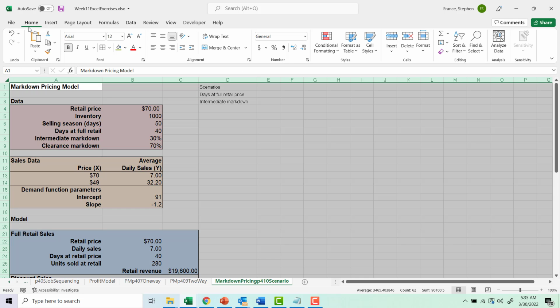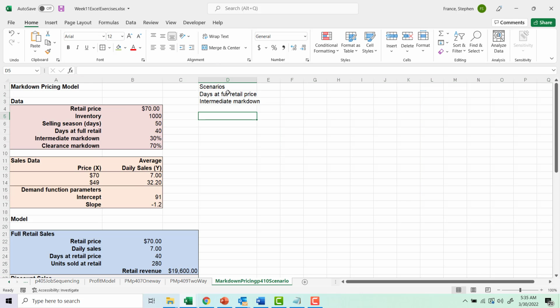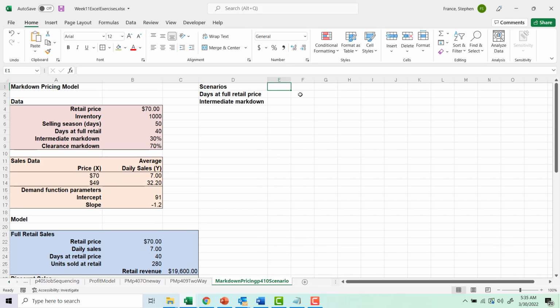And again, let's just do Arial 12. Let's put these as bold. And we're basically going to have four scenarios here. We're going to have a 10-10 scenario, i.e. 10 days at full retail, 10% discount. 2020. $30, $30, and $40, $40. And we put in the values here.